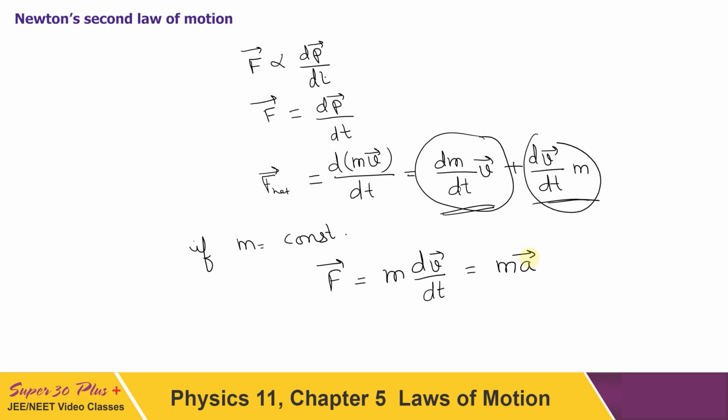Otherwise, for changing mass systems like a rocket, or you can see any garbage container of the municipality, you must have seen, with continuous garbage leakage from that vehicle. That kind of system is a variable mass system. So for those systems F is equal to ma cannot be applied, and then we have to write v dm by dt plus m dv by dt. Generally for all other objects we can write F is equal to ma, which will be widely used.